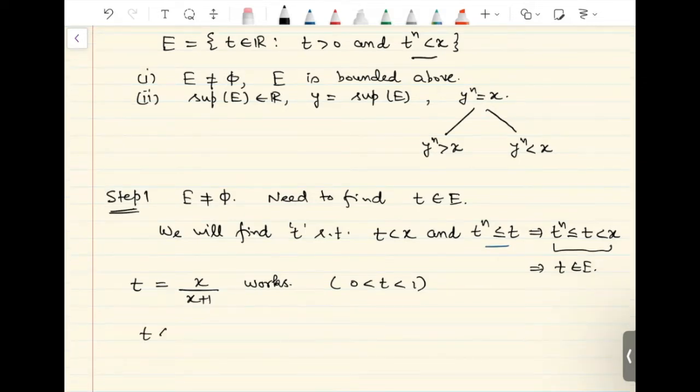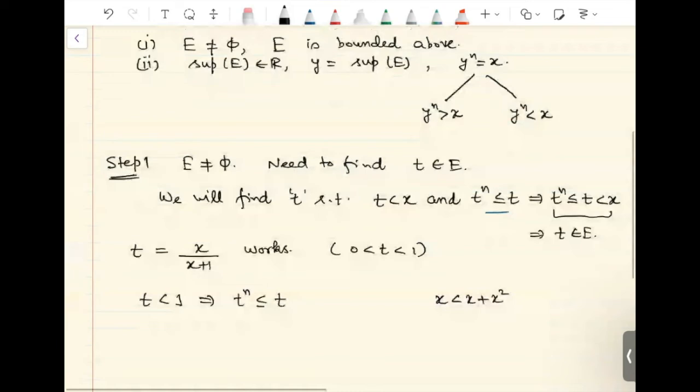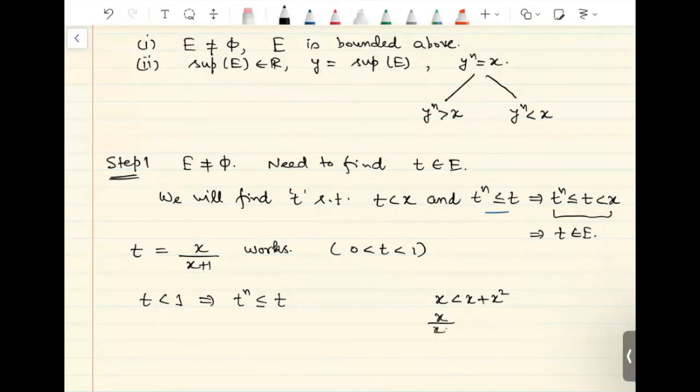Since t is less than 1, this will imply that t raised to n is always going to be smaller than t. And we can also see that t is also less than x because x is always less than x plus x square. x square is non-negative, in fact it is positive. So this implies that x divided by x plus 1 will be less than x. So t is also less than x.